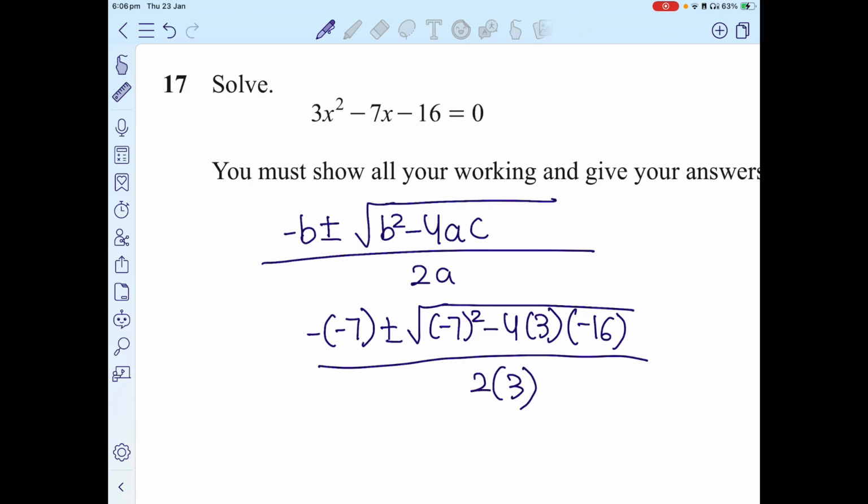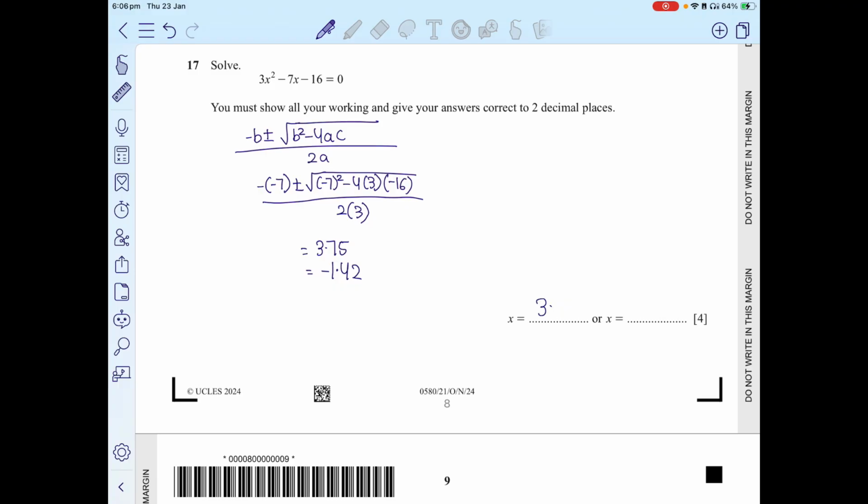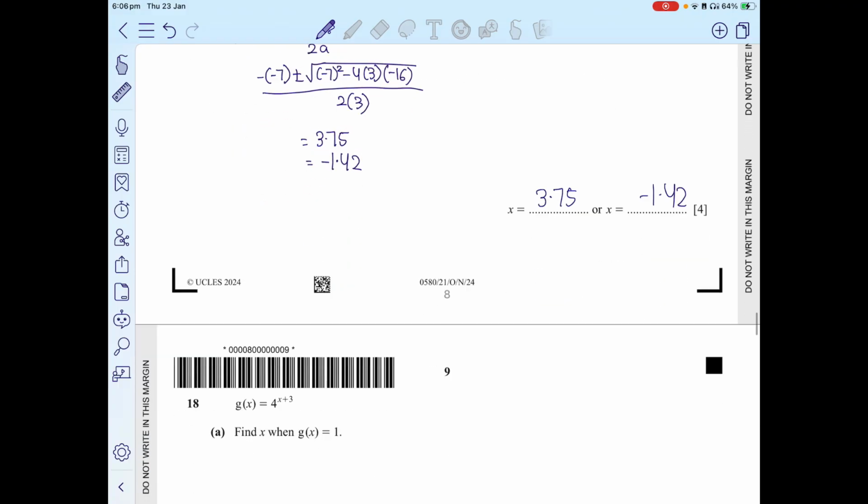Over 2 into 3. Now simply put this in your calculator. 7 plus square root of 49 minus 4 into 3 into negative 16, over 2 times 3. So that gives you 3.75 to two decimal places. And if I change the plus to minus, I would get negative 1.42. 3.75 is one value. Negative 1.42 is your second value.